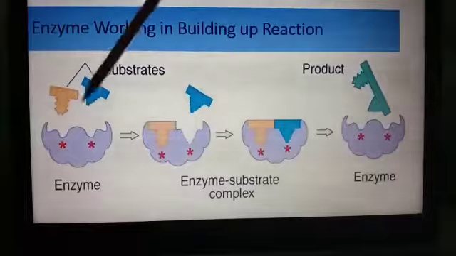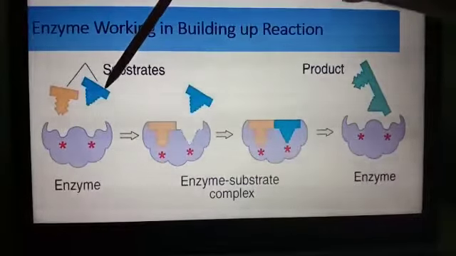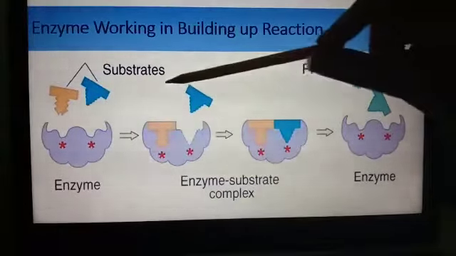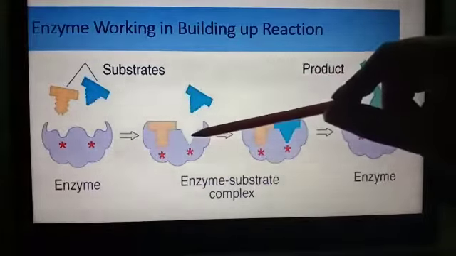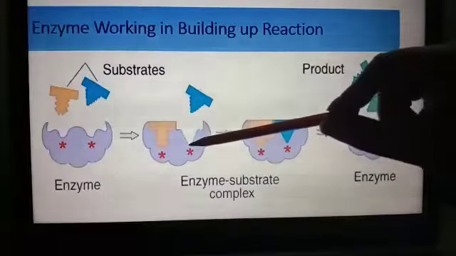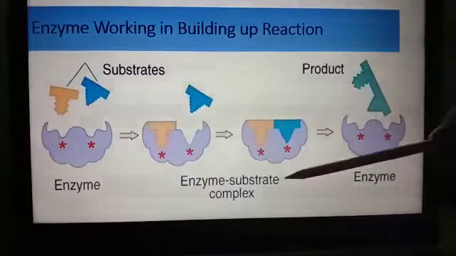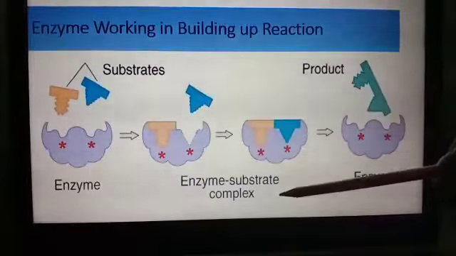Here you can see this is the enzyme molecule and these are the substrate molecules. When two substrate molecules can fit into the active sites, here you can see one is fitted into the enzyme and the second can also fit in the active site of the enzyme. When they fit into the enzyme, this structure is called the enzyme substrate complex.